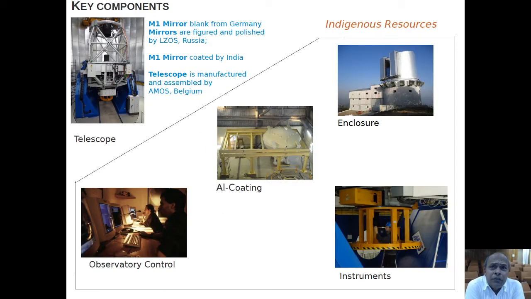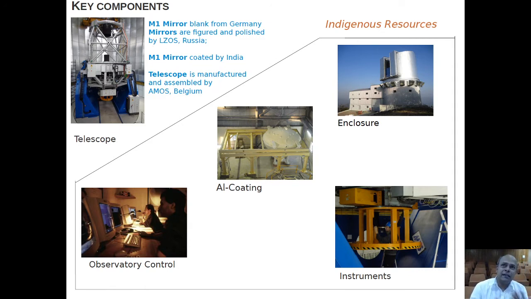Well, when we talk about the telescope, it's not only the telescope, but along with the telescope there are certain other components. So this is the telescope. This is the key component of any 4-meter class optical telescope facility. You can see that the M1 mirror blank for this telescope is from Germany, figuring and polishing of the mirrors are done by LZOS, Russia, and the primary mirror is coated in India. Finally, this entire telescope is manufactured and assembled by AMOS, Belgium. So you can see